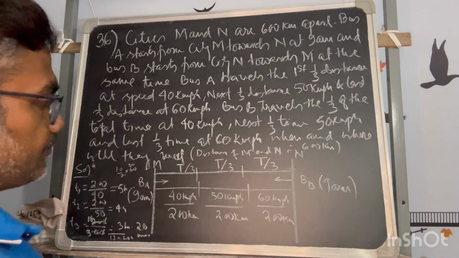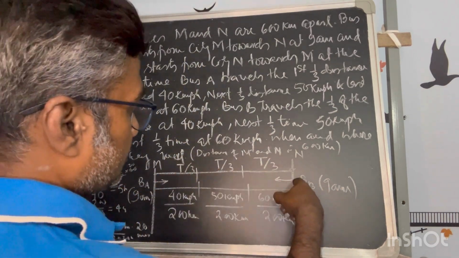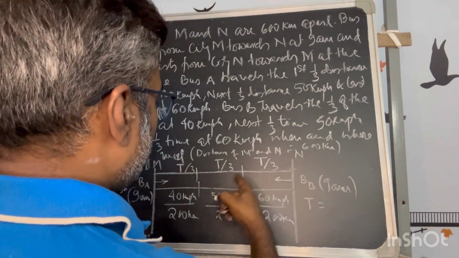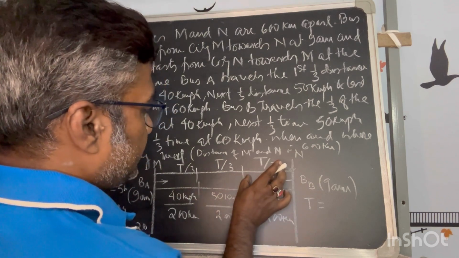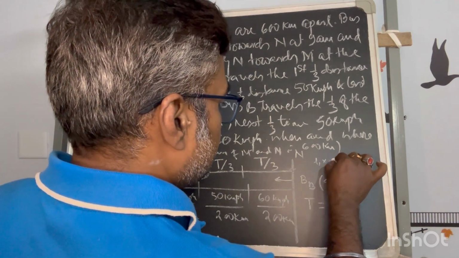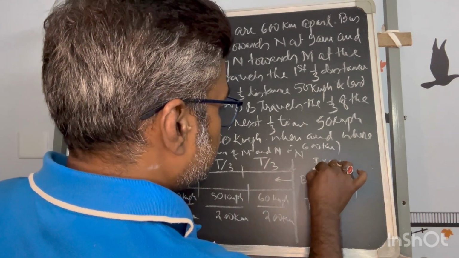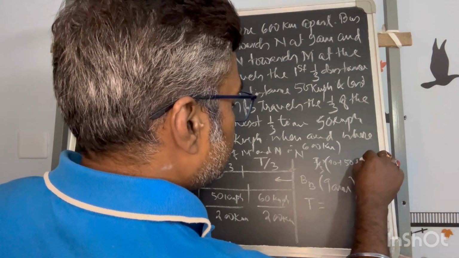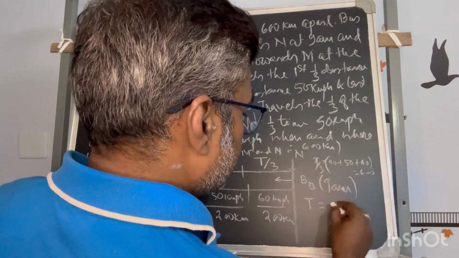Whereas if I calculate time for B, he has taken total time T. So the total time will be one third of this. So now time taken into distance, so T by 3 into the speed plus this, all times at T by 3. So this is T by 3 by 40.